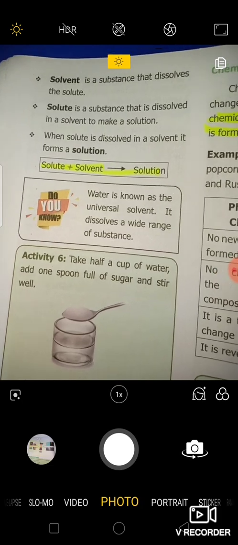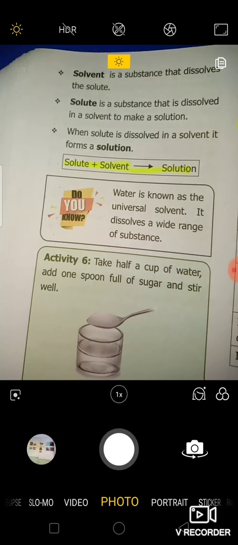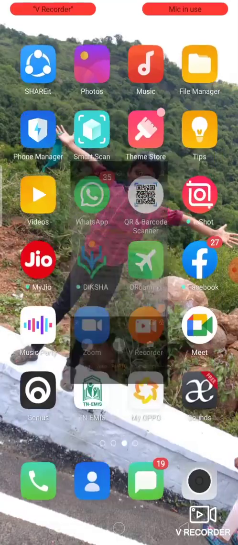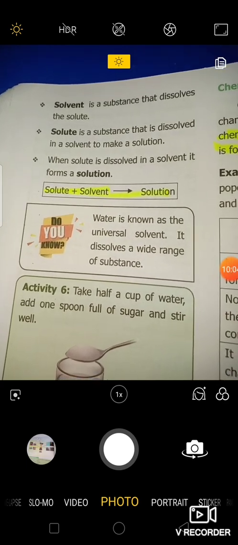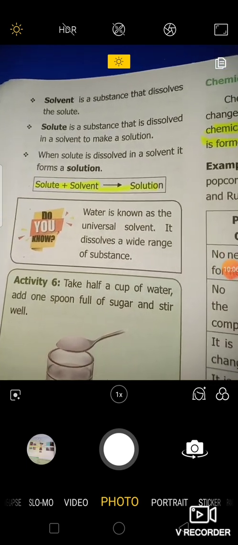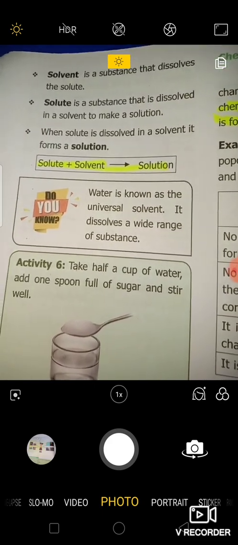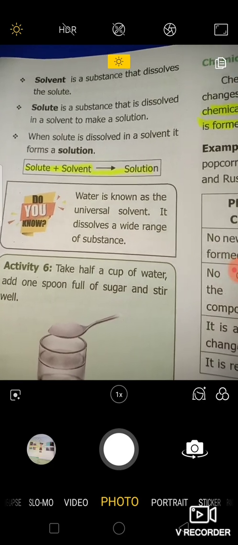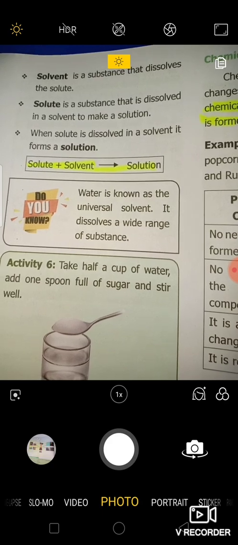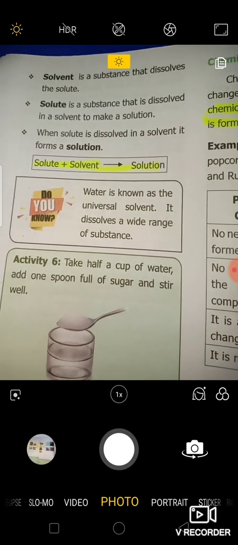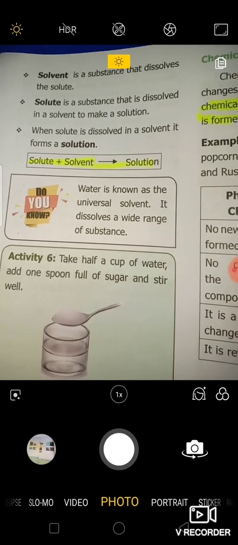In dissolution, there are two important things you need to know. One is solvent, another one is solute. What is a solvent? A solvent is a substance that dissolves the solute. What is a solute? A solute is the substance that is dissolved in the solvent to make a solution. Consider sugar and water. So what is the solute? The solute is the sugar. What is the solvent? Water is the solvent. So by mixing both the water and sugar, you get a solution.